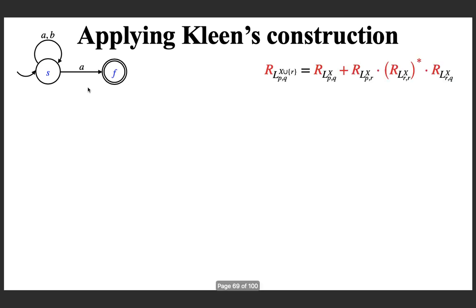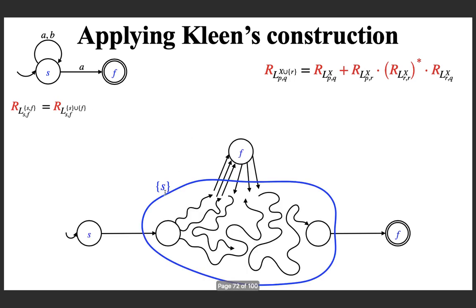As the algorithm demands, we need to apply this equation for solving the recurrence relation, and if you recall, this is what we have to compute. By permitting all the states as intermediate states, we need to find the regular expression for all the paths going from S to F, and that is what we need. If you apply this formula, you take F out, so you can represent this as S union F. Previously there were a number of states, in this particular case only 2.